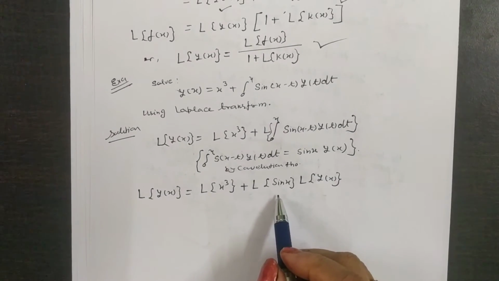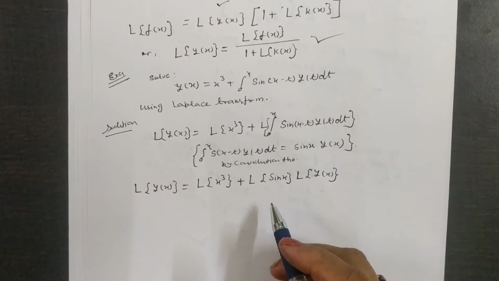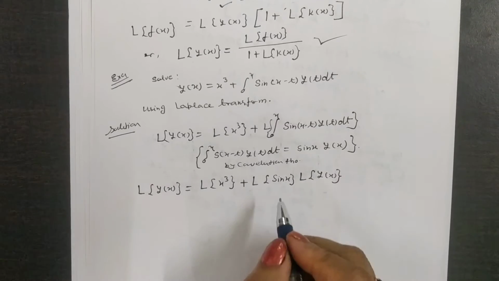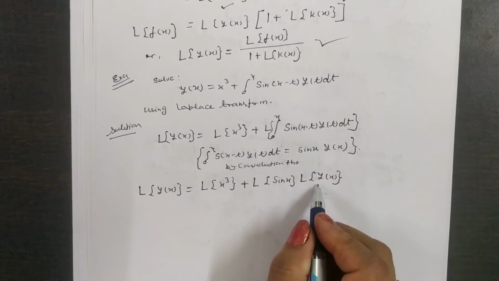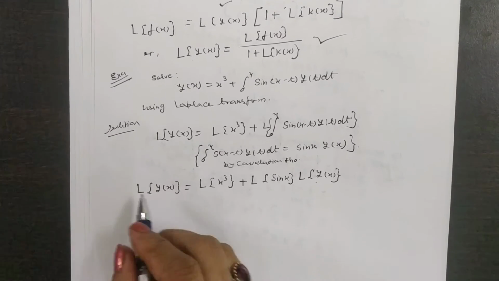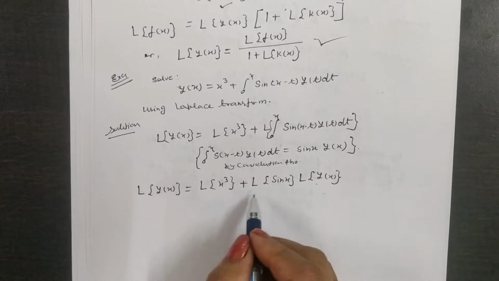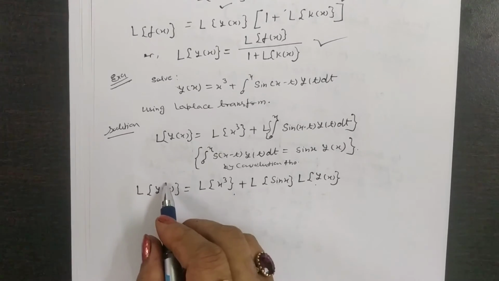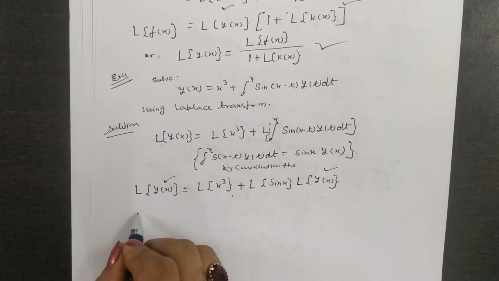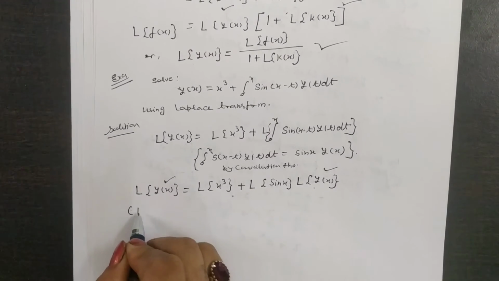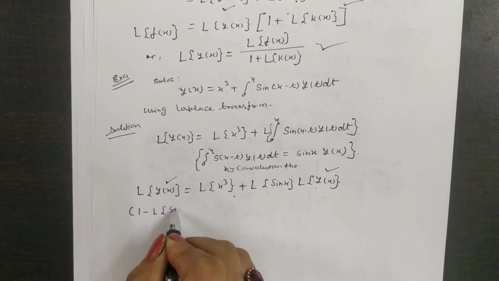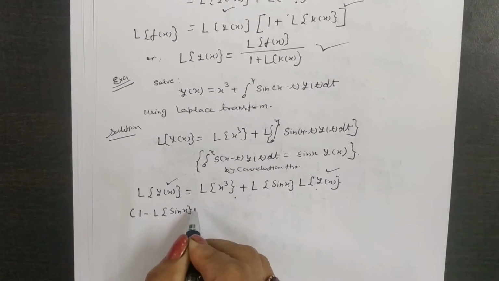For the same process, here is Laplace and here is also Laplace, so you can take the common factor, Laplace of y(x), from here and here: Laplace of y(x) times (1 minus Laplace of sin x)